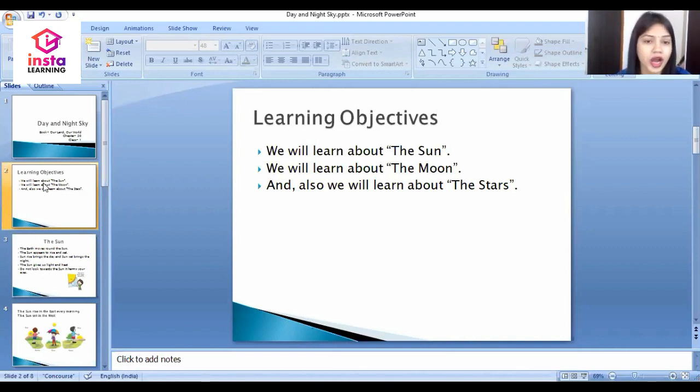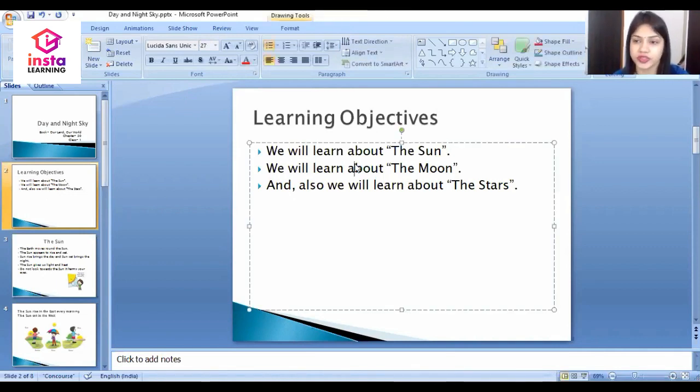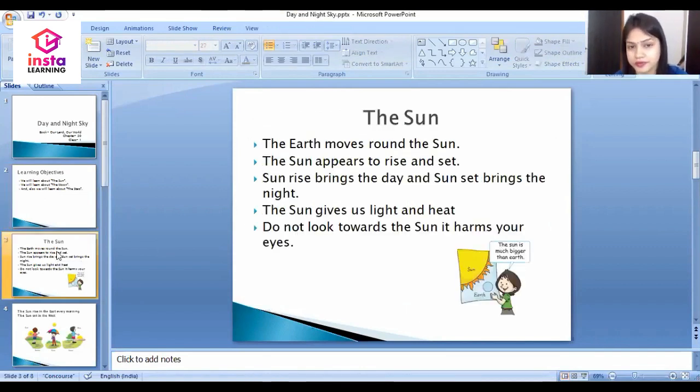Dear student, I am sharing my screen with you so that you can understand the chapter clearly. On my screen, there are three learning objectives of this chapter. First one is we will learn about the sun. Secondly, we will learn about the moon. And lastly, we will learn about the stars. Let's begin with the first one, the sun. Dear student, what is sun?